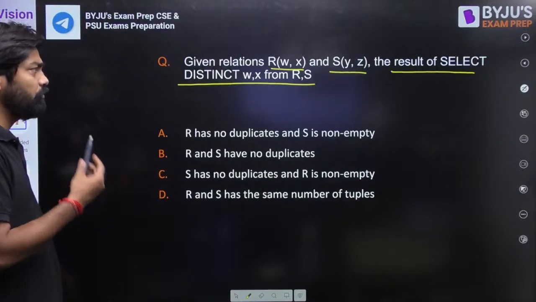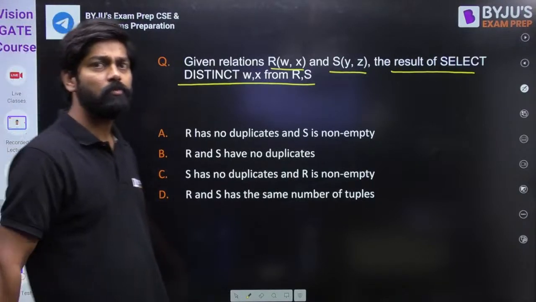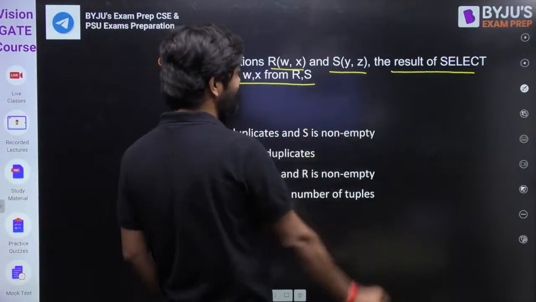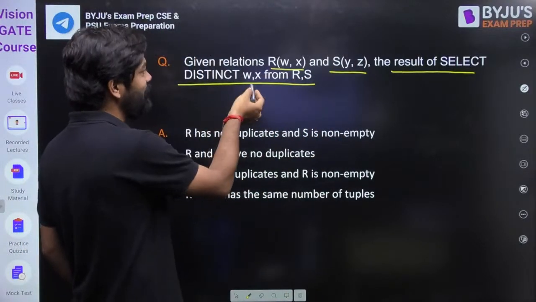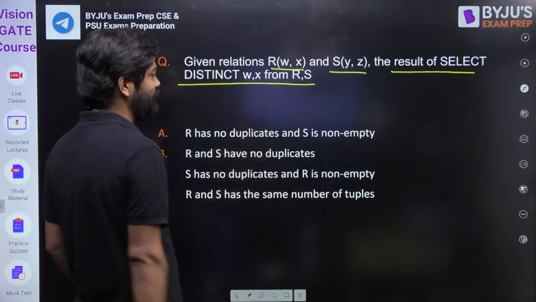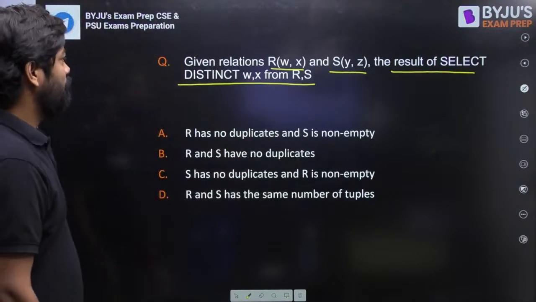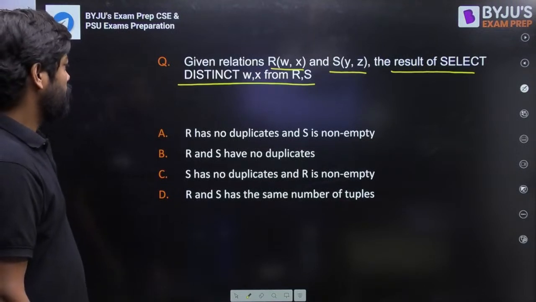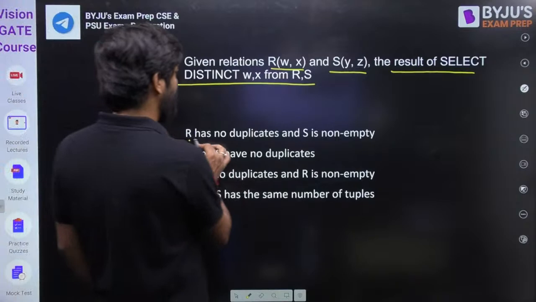Okay, this question is also from GATE and they have asked it in NIELIT also. Given relation R(W, X) and S(Y, Z), the result of select distinct W, X from R, S. R has no duplicates and S is non-empty.